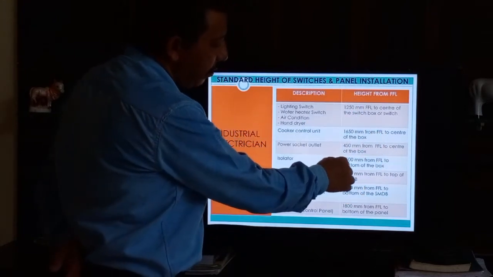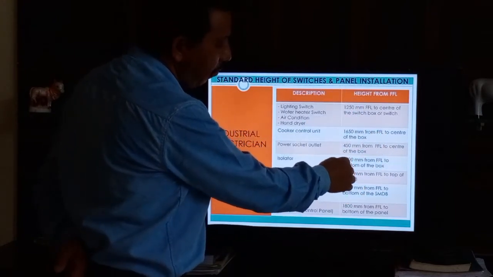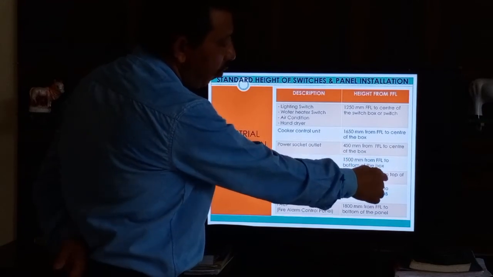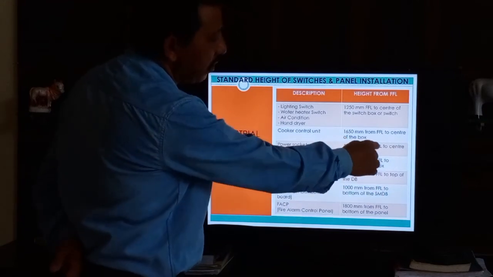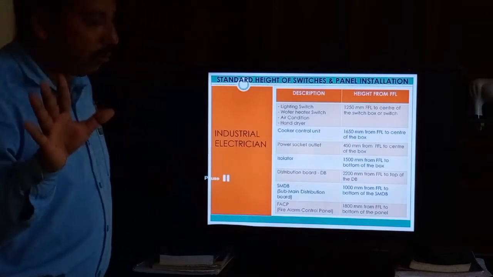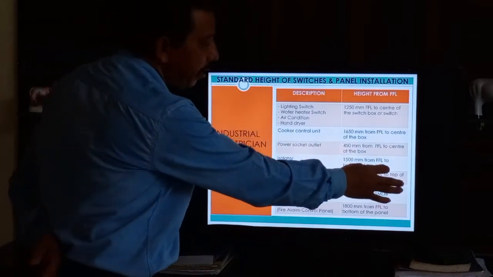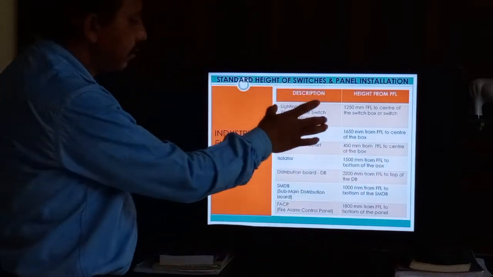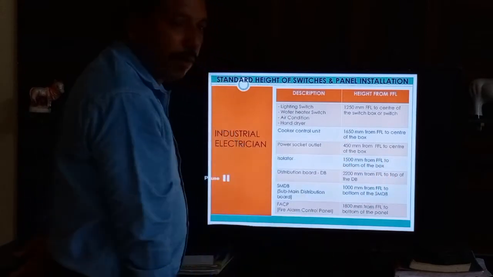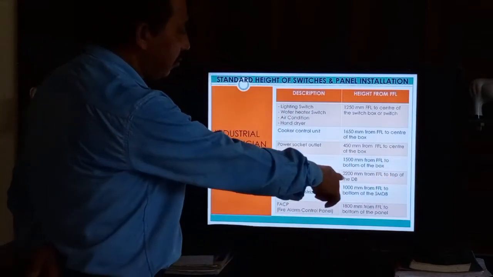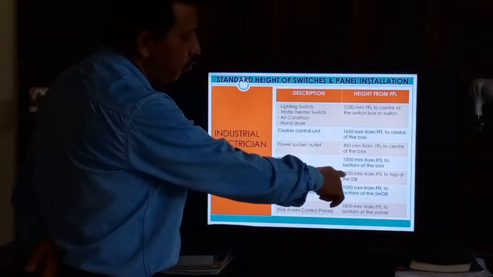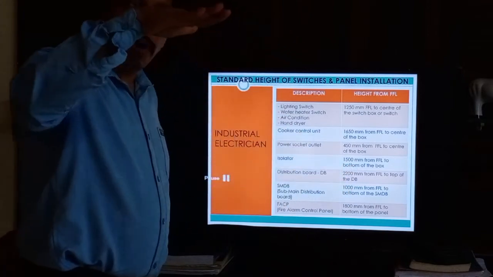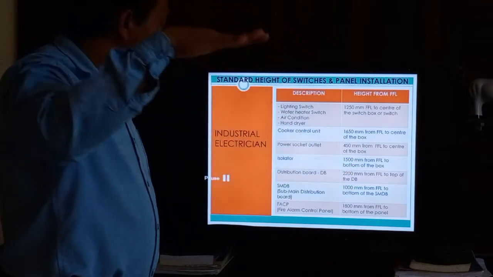Okay, so the actuator is written as bottom, the DB is top, and all switches are written as center. So don't forget this one. This is the main important point of this session. So the distribution board we can fix at 2 meter 20 centimeter to the top of the distribution board.